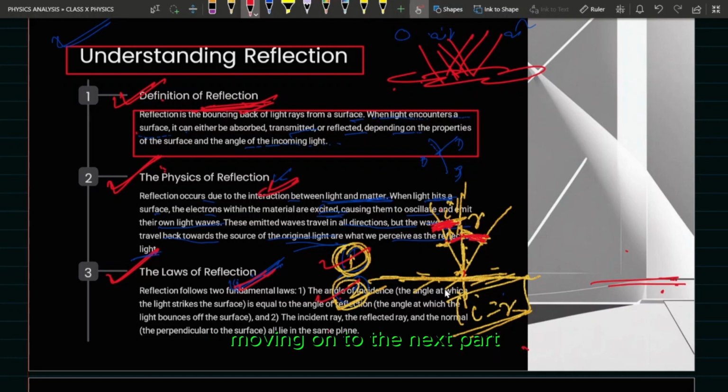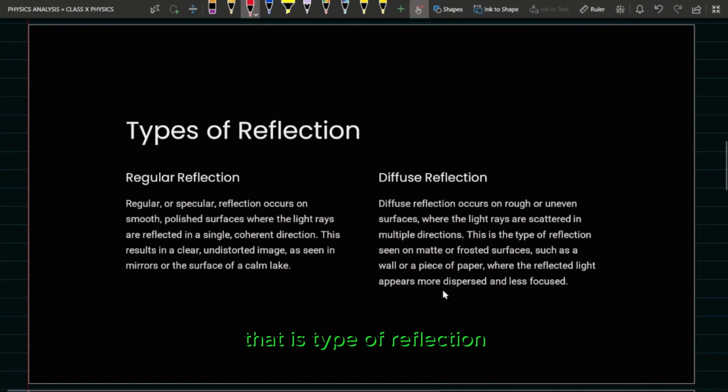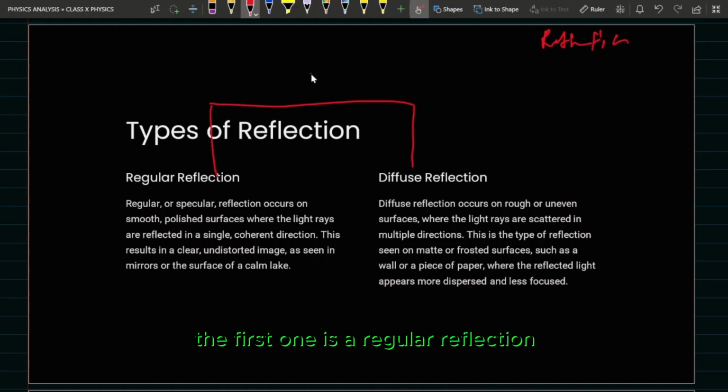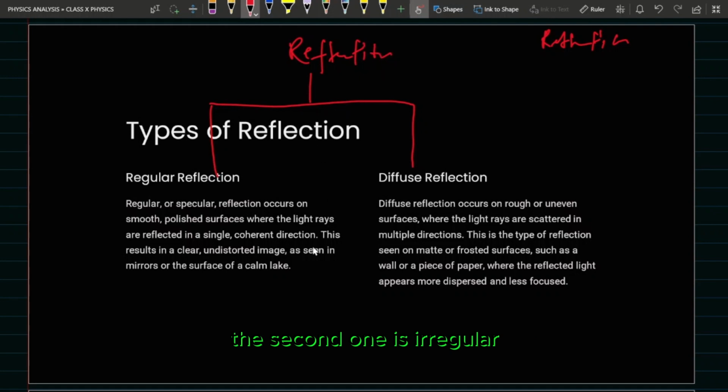Moving on to the next part, that is the types of reflection. Reflection is of two types. The first one is regular reflection, the second one is irregular reflection. Regular reflection takes place by a smooth and polished surface.